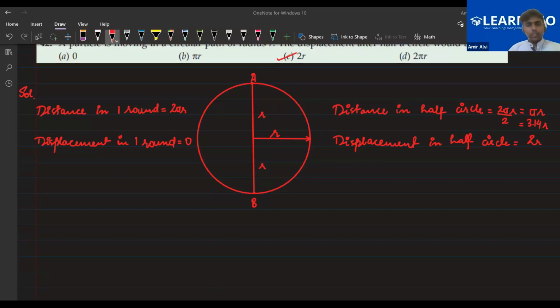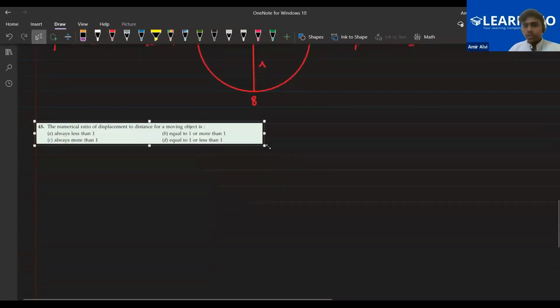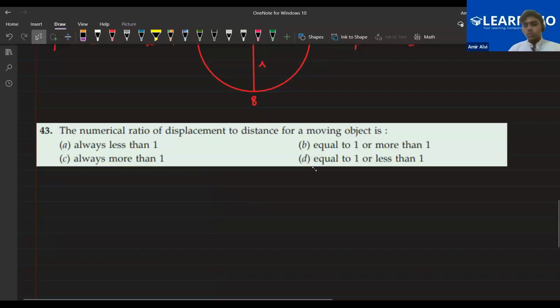Okay, so this will be the last question of this class, and I'm just giving you 1 minute to solve this. Okay, so please try at least. Don't worry about the correct or wrong answer. Just at least give it a try.